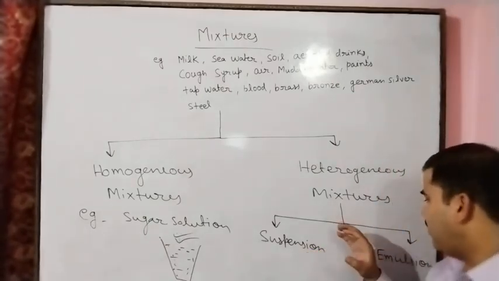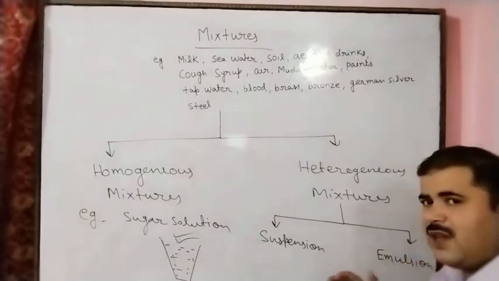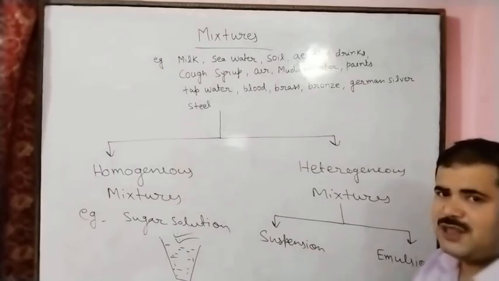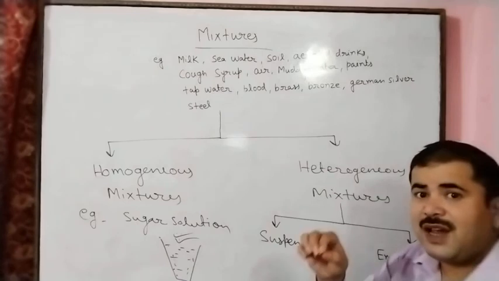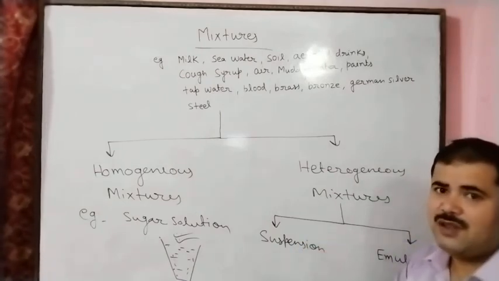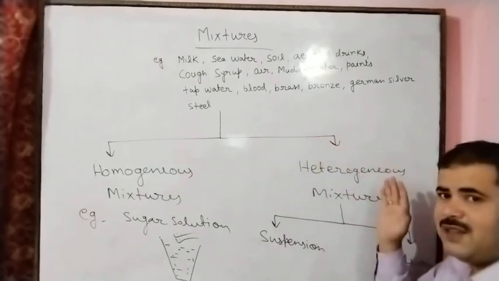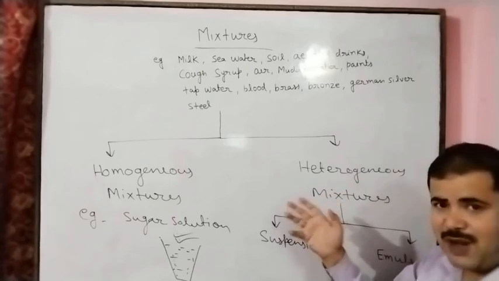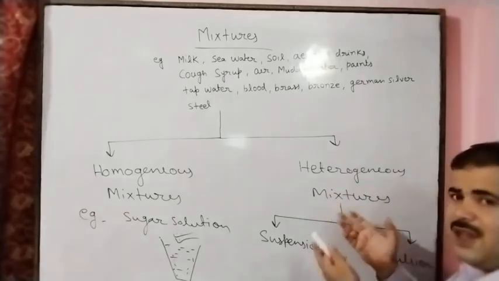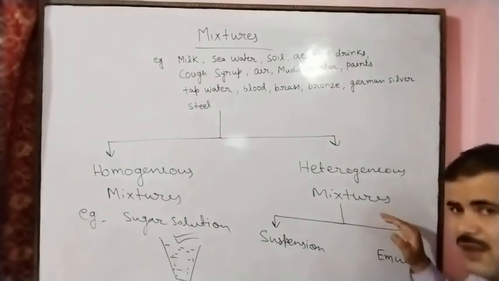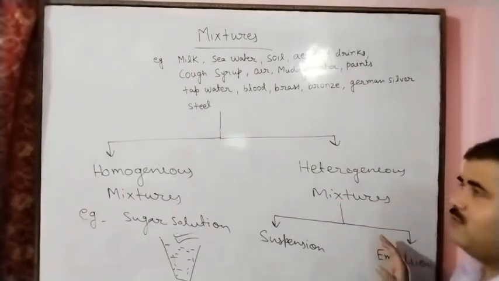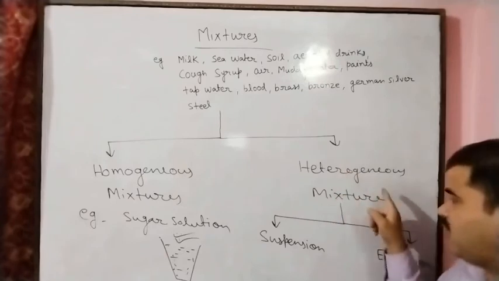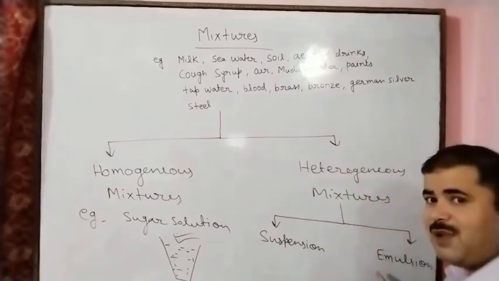Emulsion looks like a homogeneous form, looks like a homogeneous mixture, but originally this is a heterogeneous mixture. And we can take the example of milk. Milk is an example of heterogeneous mixture because in milk oily material and water are present, so we can say heterogeneous mixture. And in the emulsion category, milk is the emulsion. So in the heterogeneous mixture we say this is the example of emulsion.